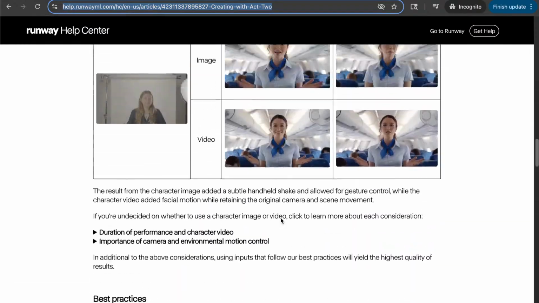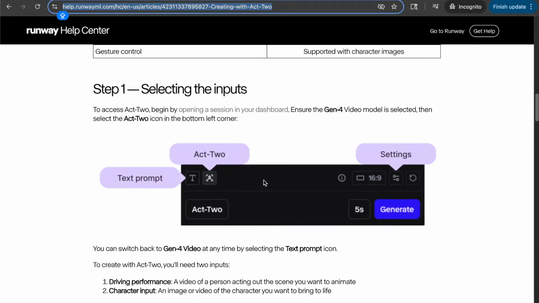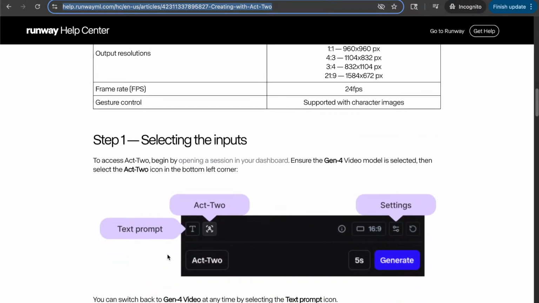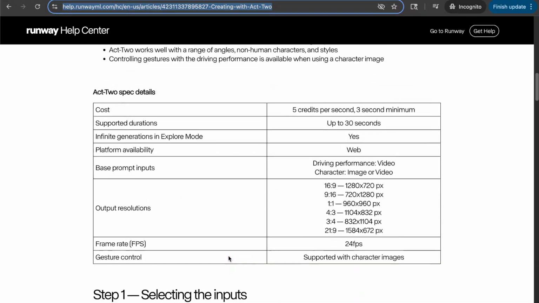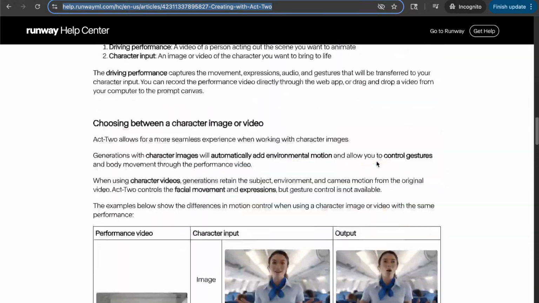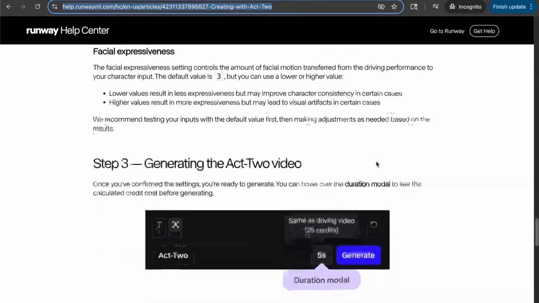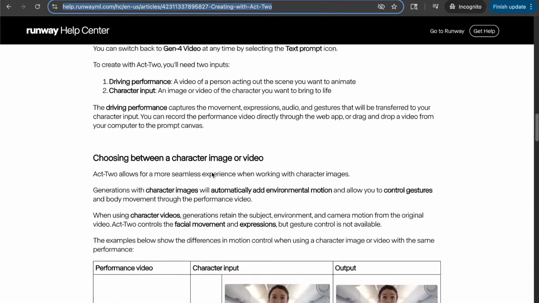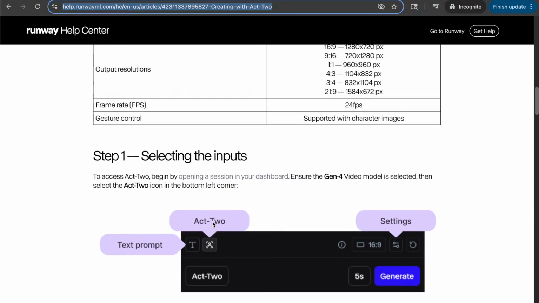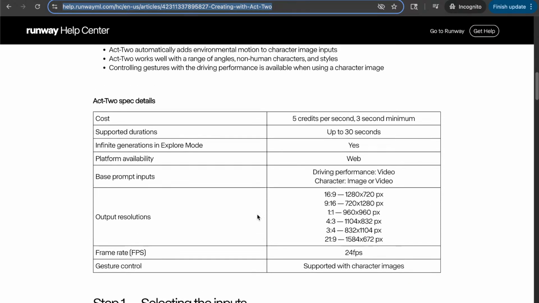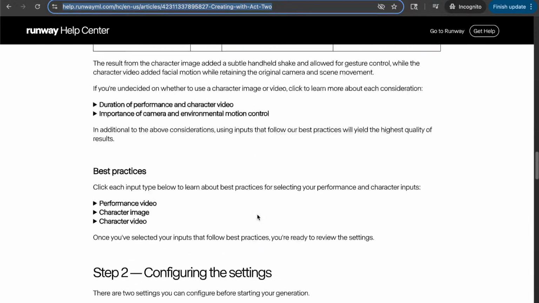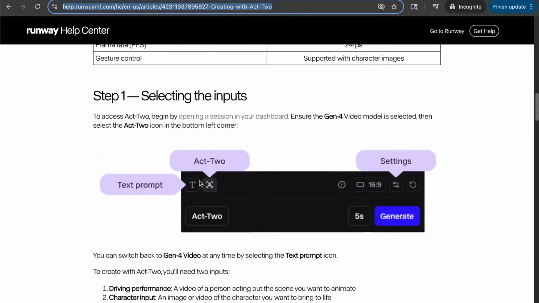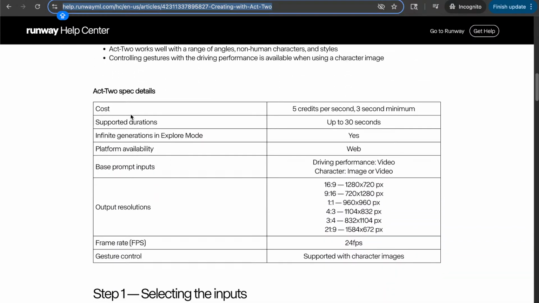Here they give a brief explanation of how to work with it. It seems very straightforward, very simple. Settings, Act 2 option, and text prompt. Let's see what else. Where do you add the image on the prompt? Maybe once you click on Act 2, it gives you the option to add the image and the character input. Okay, so what we have here: cost 5 credits per second, a 3-second minimum.